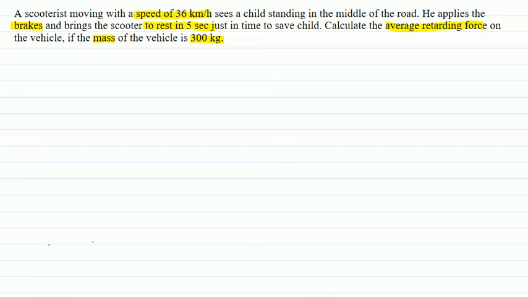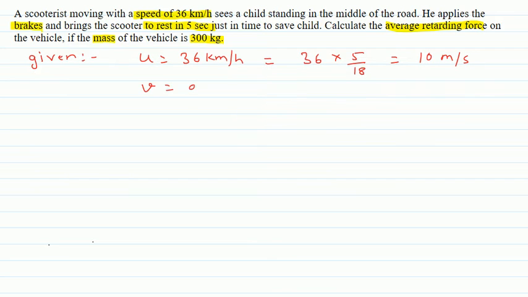So first we see what is given to us. Given is initial speed is 36 km per hour, which is equal to 36 into 5 by 18, that is equal to 10 meter per second. Final speed is 0 and time is equal to 5 seconds and mass of the vehicle is 300 kg.